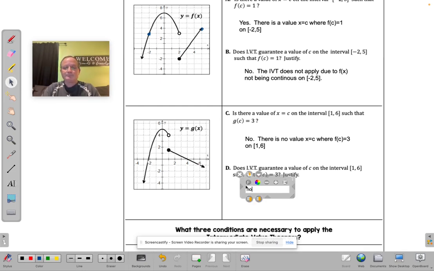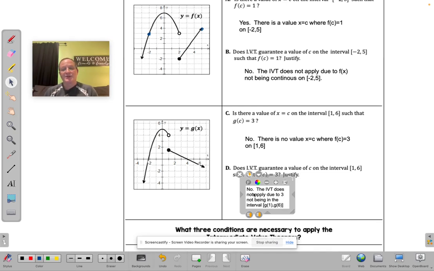So no. The intermediate value theorem does not apply this time due to 3 not being in the interval f of 1 to f of 6. That's g this time, isn't it? Fine, I'll change it to g of 6.